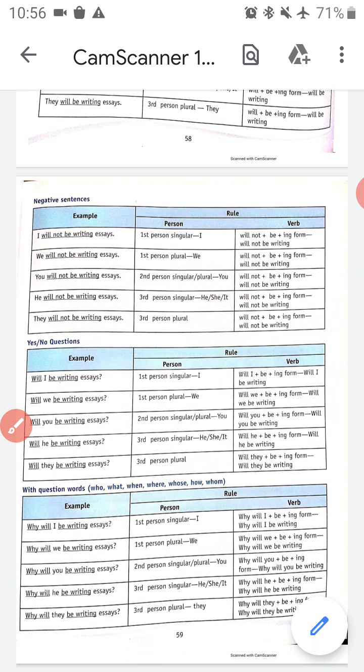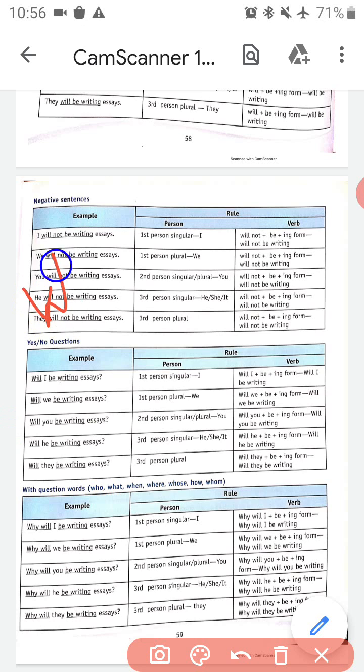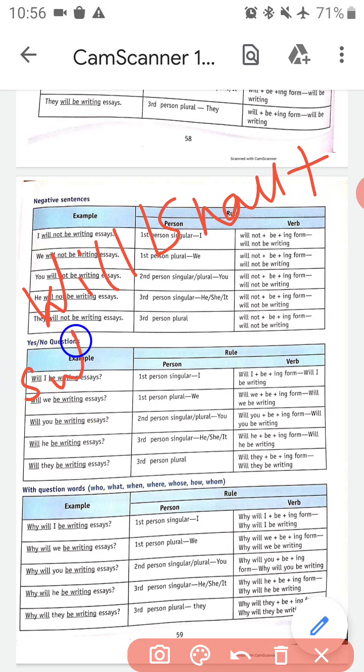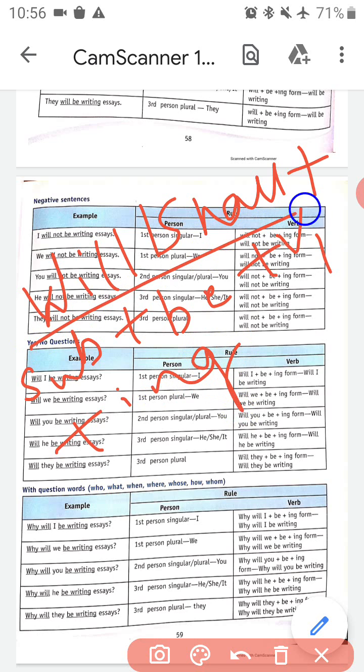Now how do we write a yes or no question in future continuous tense? So how shall we write that? Will or shall plus subject plus be plus verb first form plus ing. Okay, this is the formula of writing a yes or no question in future continuous tense.